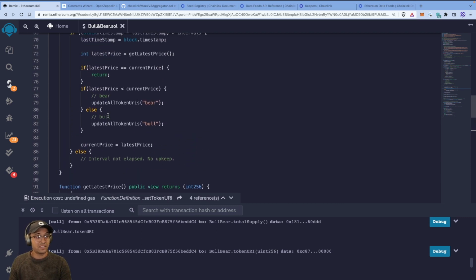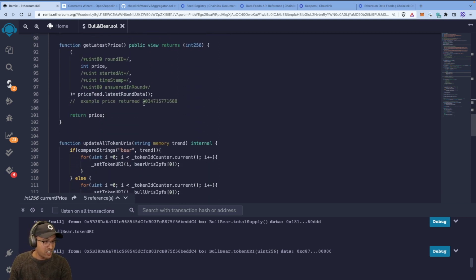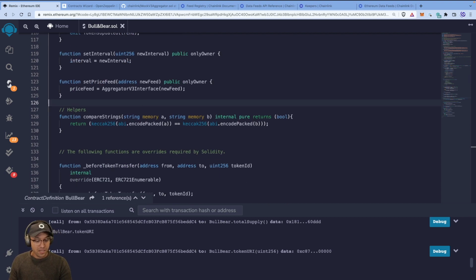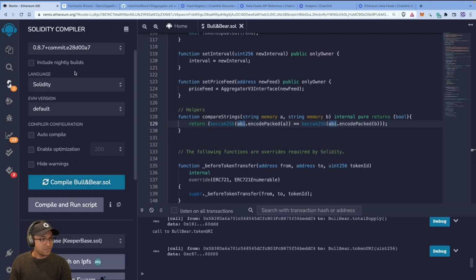And the only time it gets changed is when perform upkeep runs and there's been a change in the price feed data, right? If the price feed hasn't returned data that's changed from what we already have, so the latest price is equal to the current price, there's not going to be a change in the dynamic NFTs. So just keep that in mind. Right, so I think that's pretty much covered most of what we got here. Let's try and compile this.